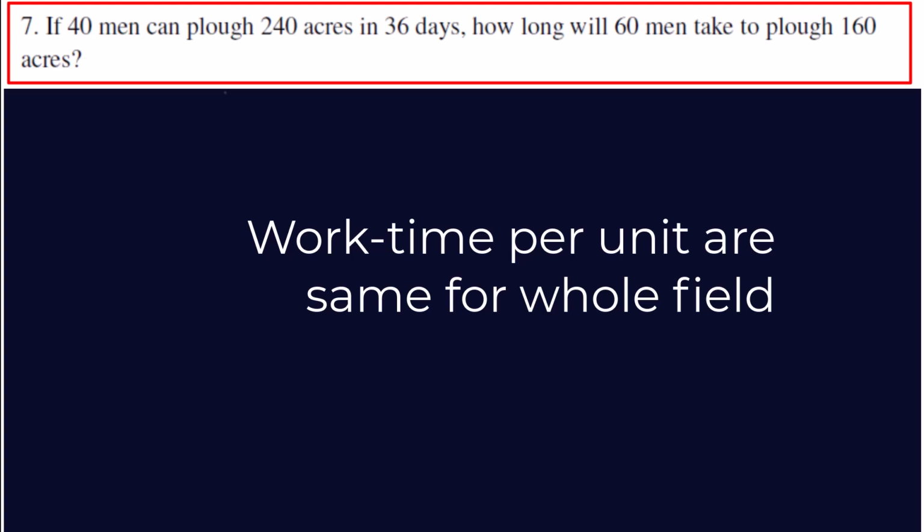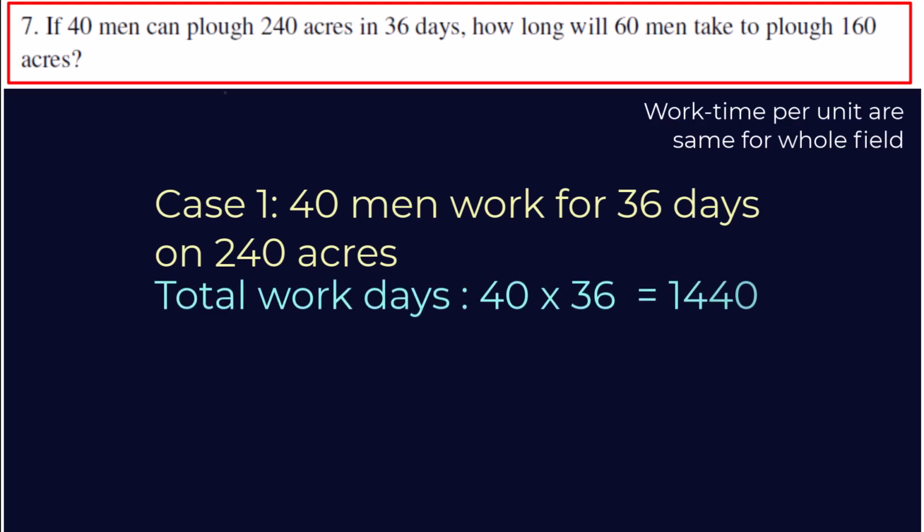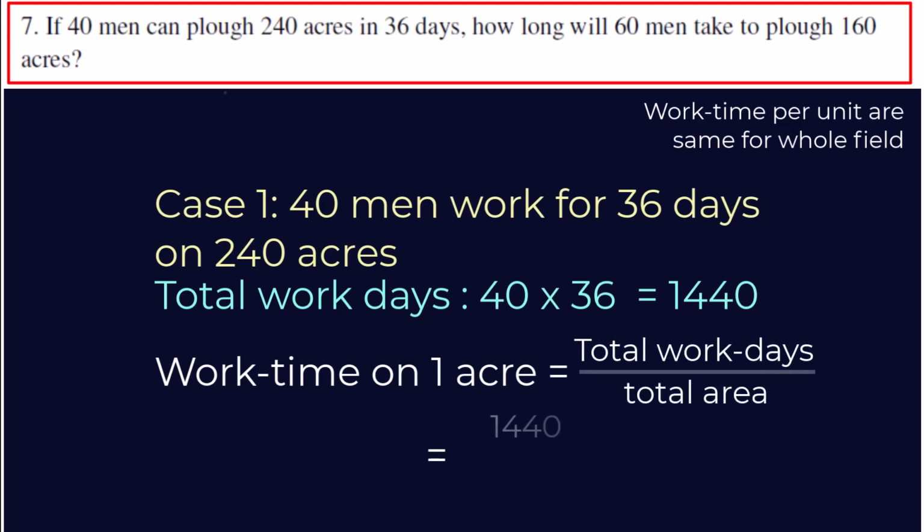In the first case, 40 men are working for 36 days. So the total work days is 40 times 36, that is 1440. Also, they are working on 240 acres of the field. Therefore, time spent on 1 acre will be equal to 1440 divided by 240, which is 6. Let us mark this equation as 1.